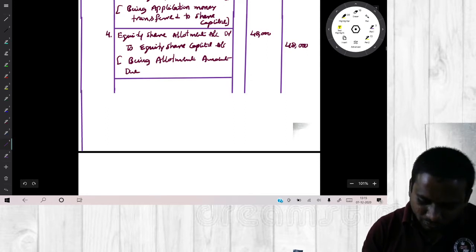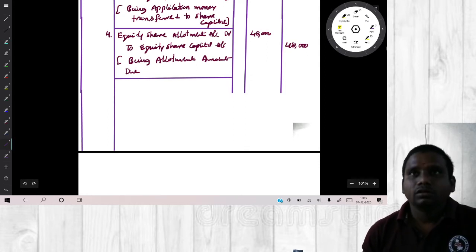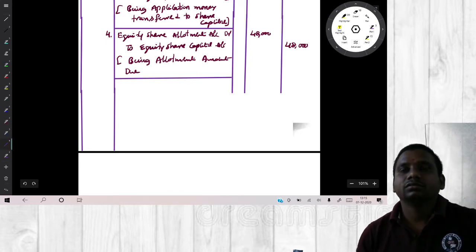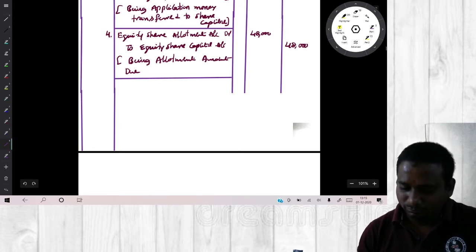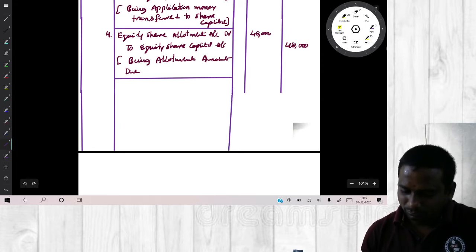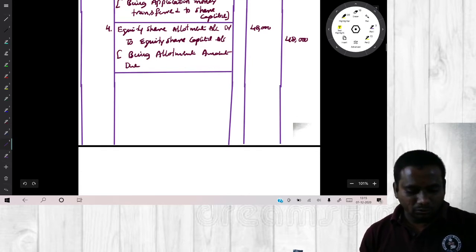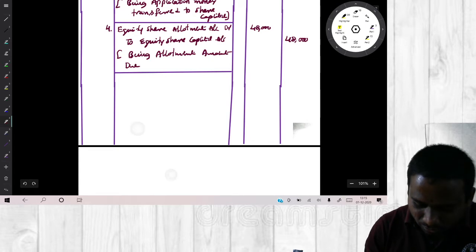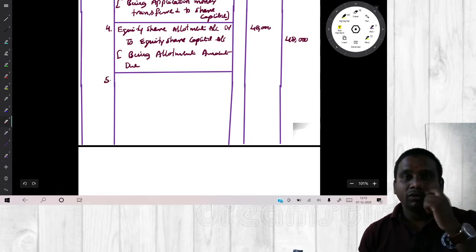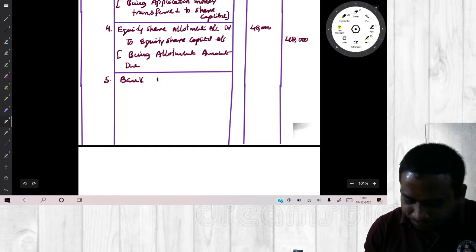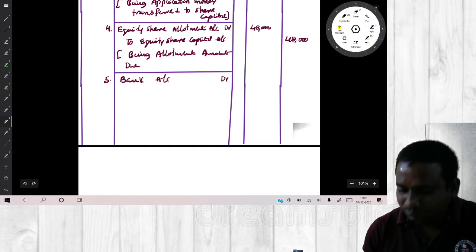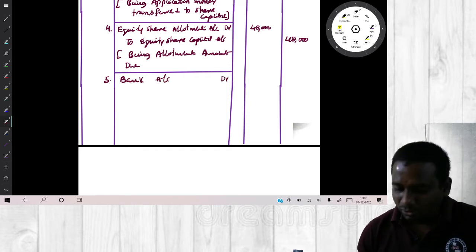Next entry is what? So allotment amount due. Next, allotment amount received. Tell me what is the entry for receipt of allotment? Bank account to debit. How much we have received?